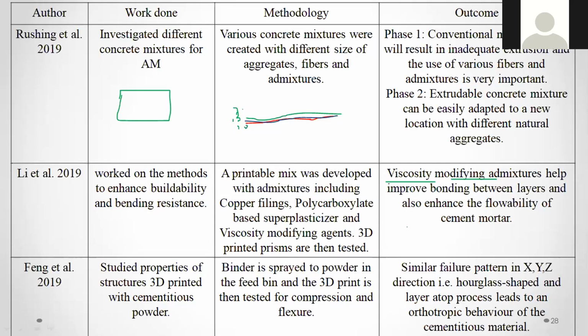And another professor or scientist has studied the properties of structural 3D printed specimens with cementitious powder. Binder is sprayed onto the powder in the feed bin, and the 3D print is then tested for compression and flexure. A similar failure pattern, hourglass shaped, was seen in the X, Y, Z directions, and the layer-atop-layer process led to an orthotropic behavior of the cementitious material. This is the outcome of this professor.